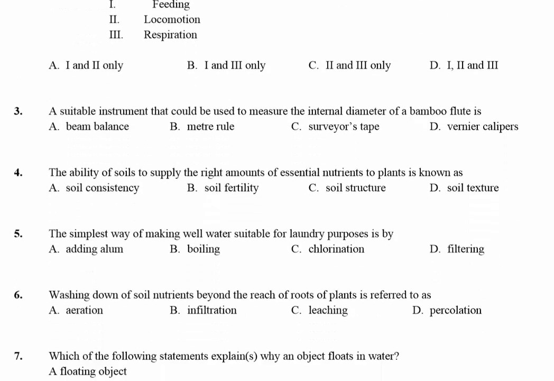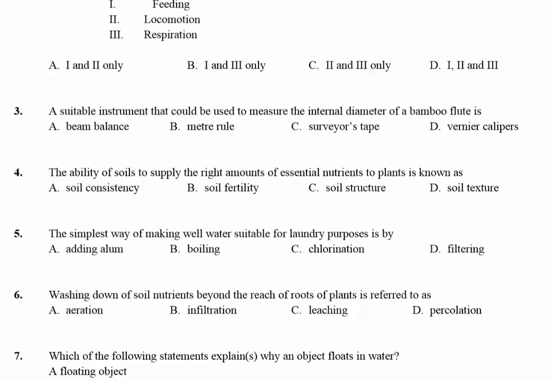Question 3. A suitable instrument that can be used to measure the internal diameter of a bamboo flute is the vernier calipers. The answer is D. Question 4. The ability of soils to supply the right amount of essential nutrient to plants is known as soil fertility. That is B. Question 5. The simplest way of making well water suitable for laundry purposes is by B, boiling.